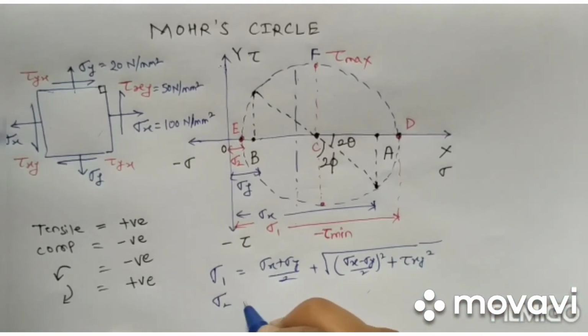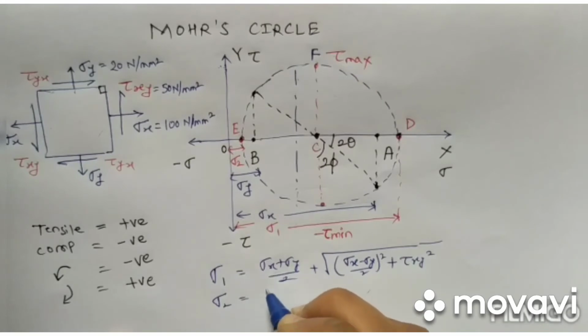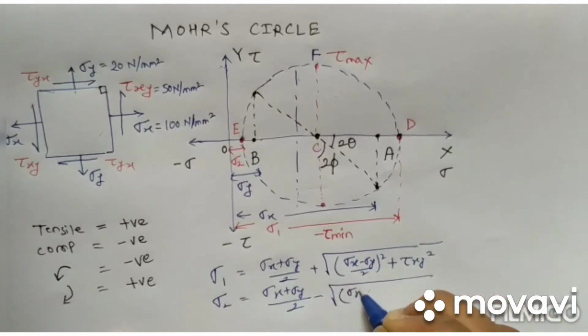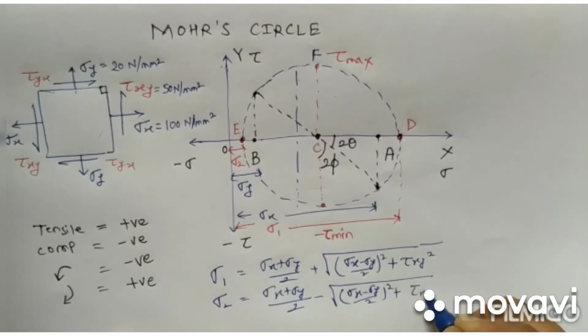And sigma 2 can be found as (sigma x plus sigma y)/2 minus the square root of ((sigma x minus sigma y)/2) squared plus tau xy squared.